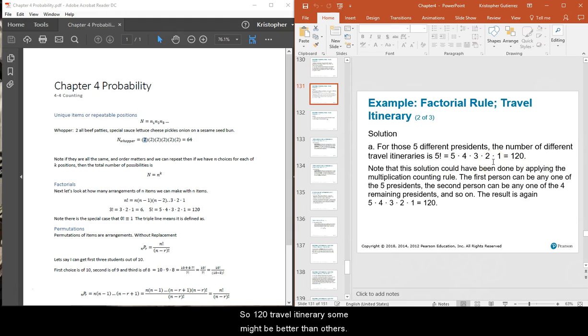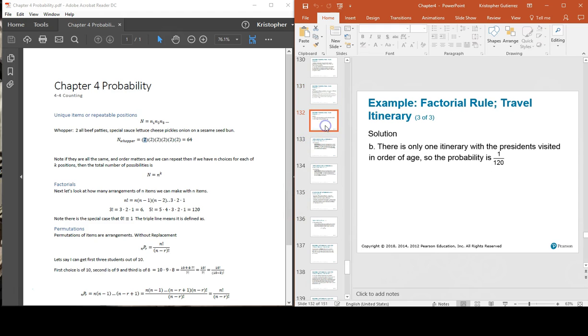So 120 different travel itineraries. Some might be better than others. Probably the cheaper one, or the one that has the least travel. So again, if the itinerary were chosen at random, there would be a 1 in 120 probability of you choosing the right itinerary.